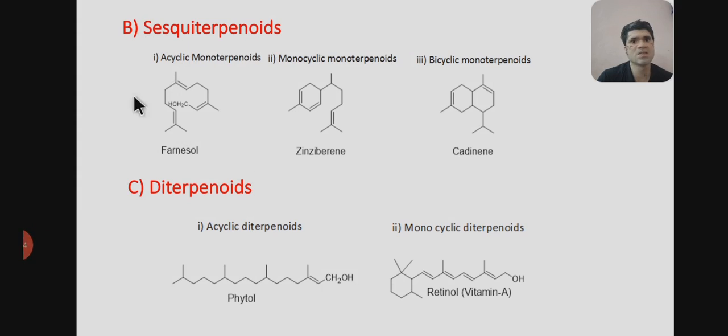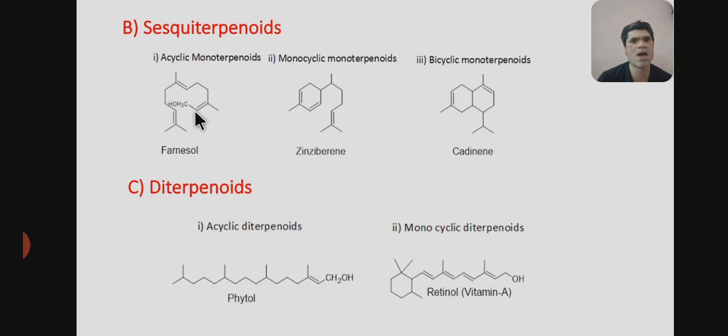Next is B, sesquiterpenoids. Sesquiterpenoids can be further classified as acyclic sesquiterpenoid, monocyclic sesquiterpenoid, and bicyclic sesquiterpenoid. For acyclic sesquiterpenoid, an example is farnesol. Sesquiterpenoid means the n value is 3 and 3 isoprene units will be present.